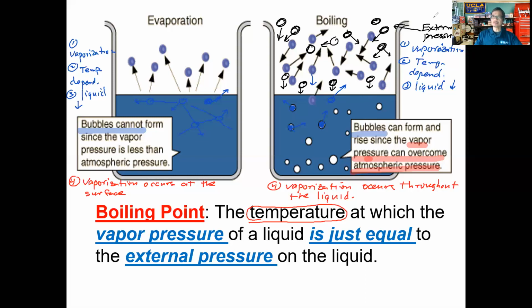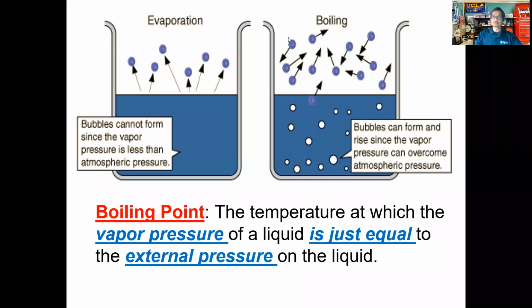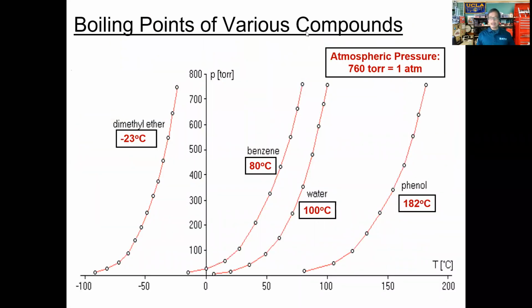So let's take a look at how this works. Here we have a graph we recognize. We've used this graph before and analyzed it. With this graph, we have the vapor pressure along the y-axis, and the pressure here is in torr.